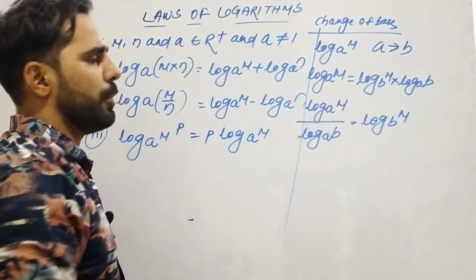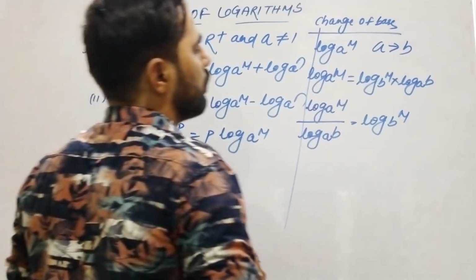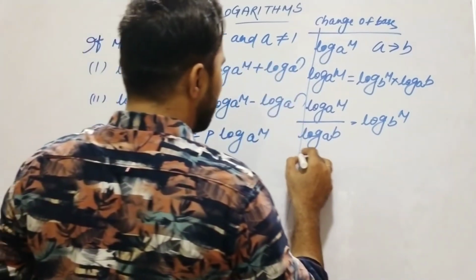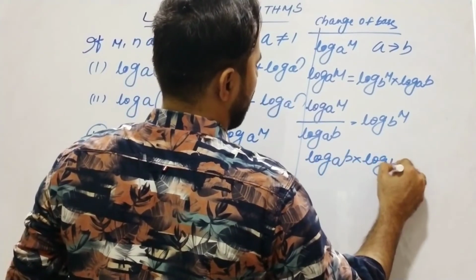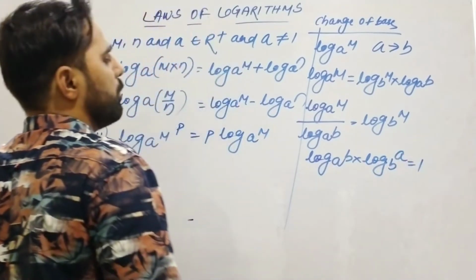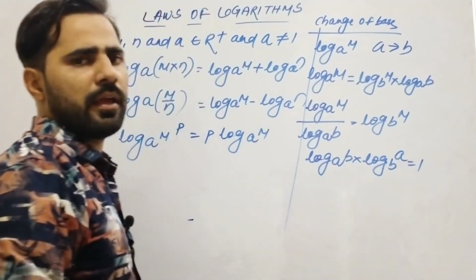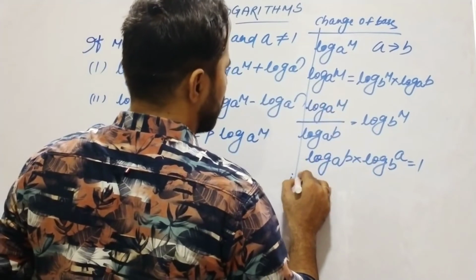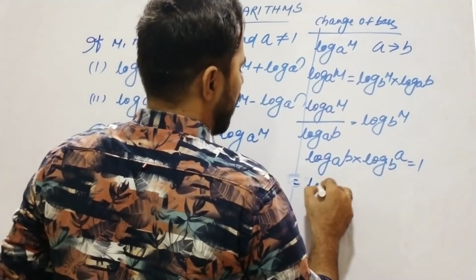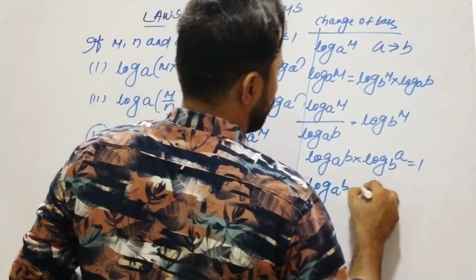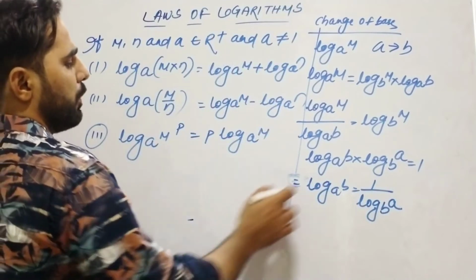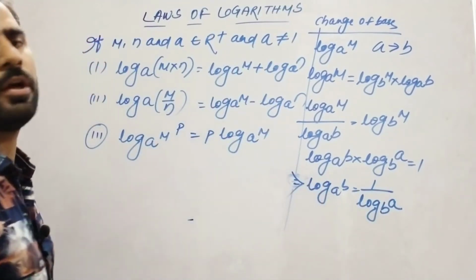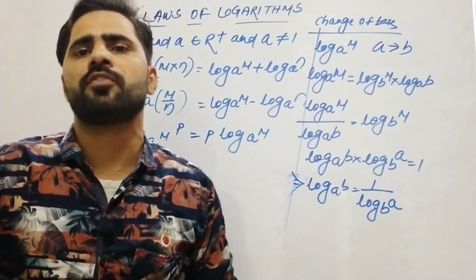Next one is log_a b into log_b a is equal to 1. That means log_a b is equal to 1 by log_b a. These are the very important laws and properties of logarithm.